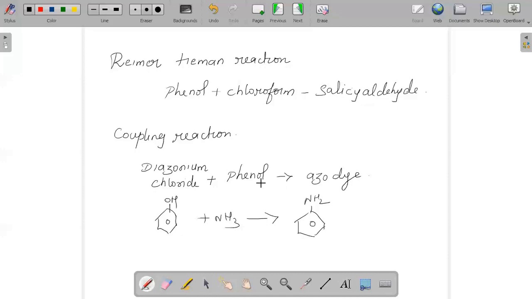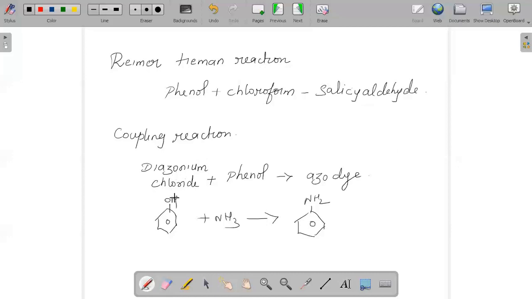And if we want to know what the Reimer-Tiemann reaction is, when phenol reacts with chloroform, it gives a product called salicylaldehyde. This reaction is called the Reimer-Tiemann reaction. If phenol reacts with carbon tetrachloride, that also gives a product called salicylic acid.